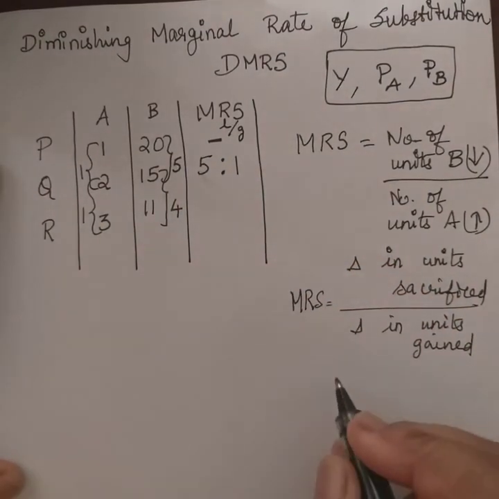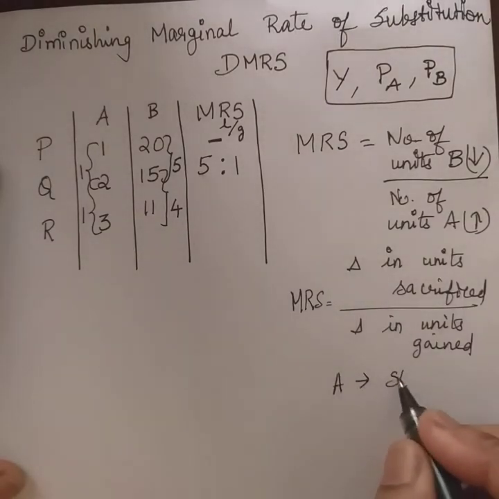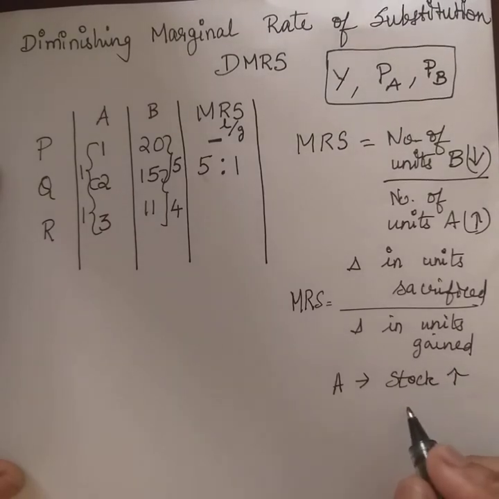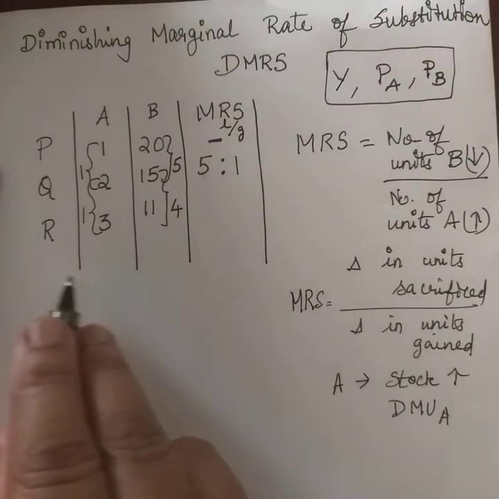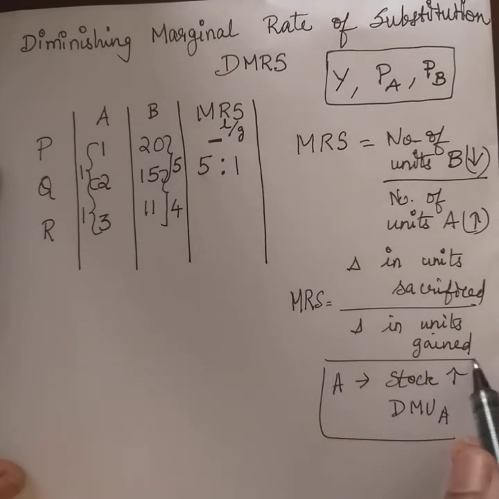So in the case of apple, as the stock of apple increases, there will be a diminishing marginal utility in operation in the case of consumption of apple. So the intensity to have one more unit of apple actually falls. That's what you understand through this behavior.